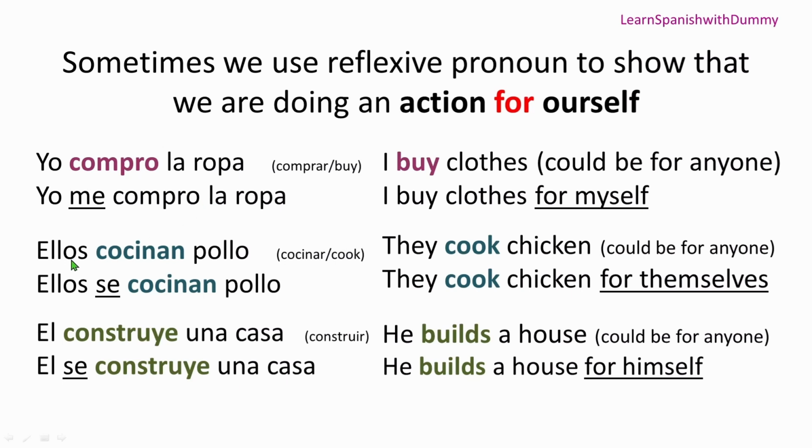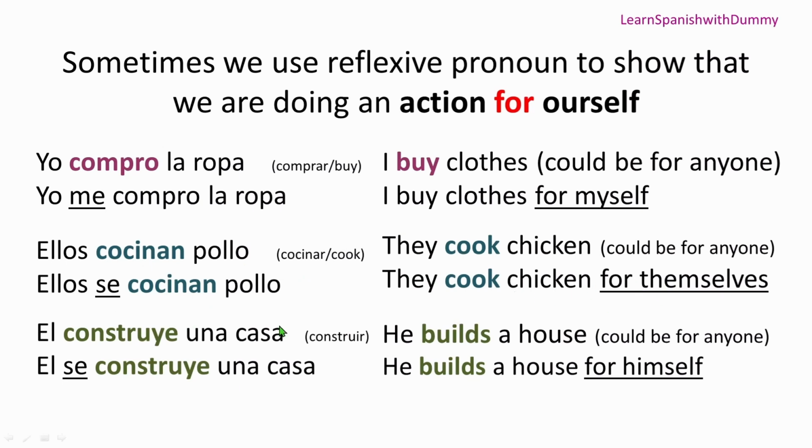Now next, ellos cocinan pollo. It means they cook chicken. Cocinan means cook, from the verb cocinar. We conjugate for the they form here. Now next we have ellos se cocinan pollo. The first means they cook chicken, it could be for anyone, generally. But here they are specific. What we've learned is that se means themselves, right? So they cook chicken for themselves.